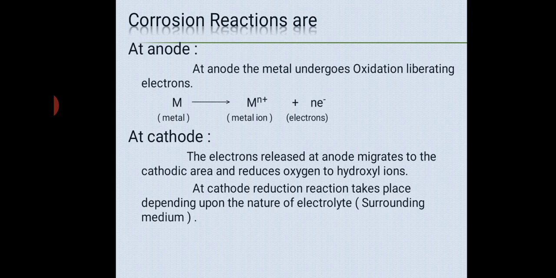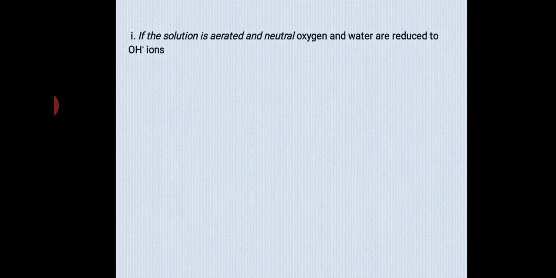Depending upon that, some cases are there, so that we'll understand. At the cathode, a reduction reaction takes place depending upon the nature of the electrolyte, that is, the surrounding medium. The different possible reactions are as follows. If the solution is aerated and neutral, oxygen and water are reduced to OH minus ions.